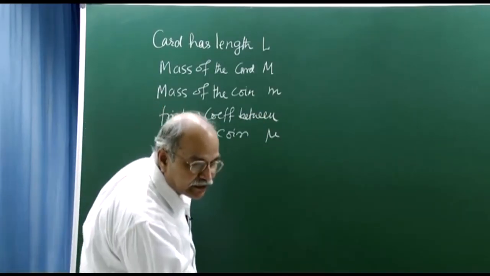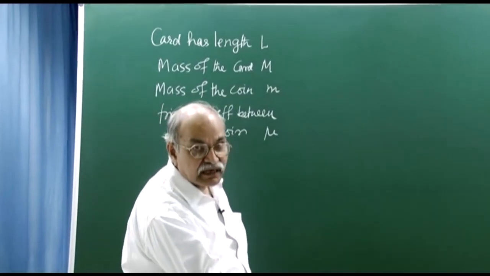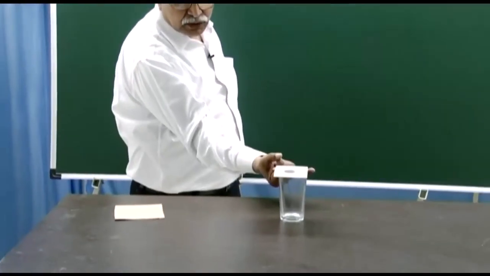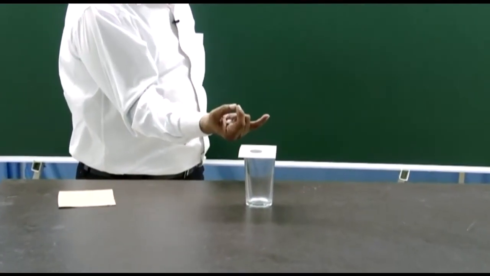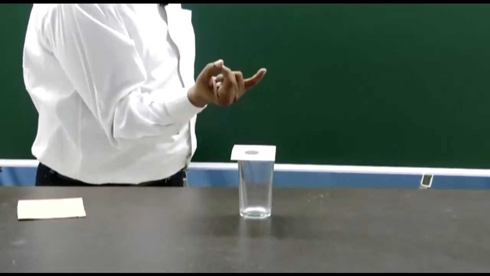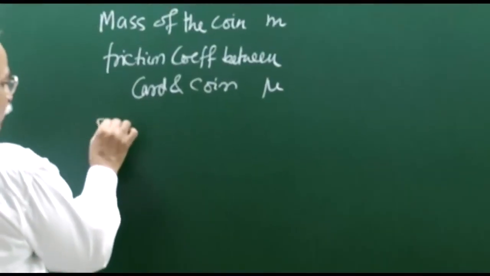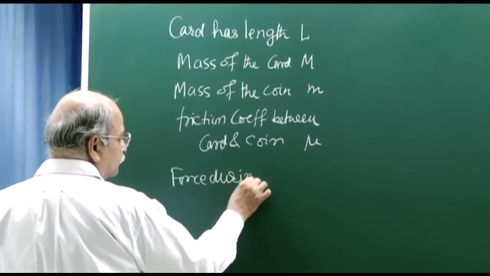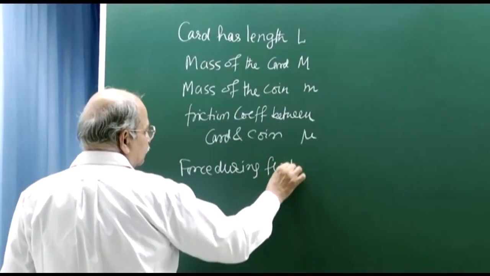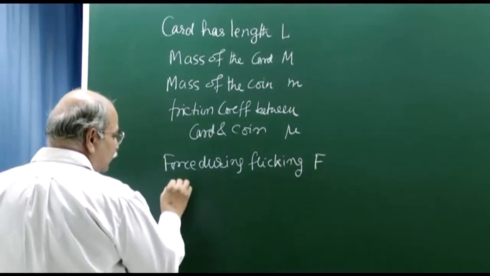Then I am flicking. What is flicking? Flicking means I exert a horizontal force on the card. That force is applied for a very short time, delta t. So, some force capital F is applied for some short time delta t. That is the flicking.